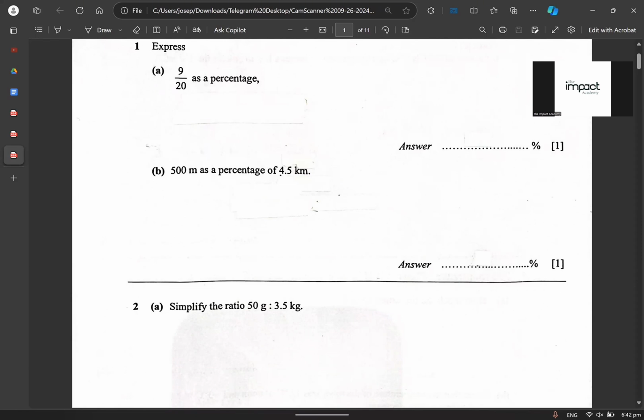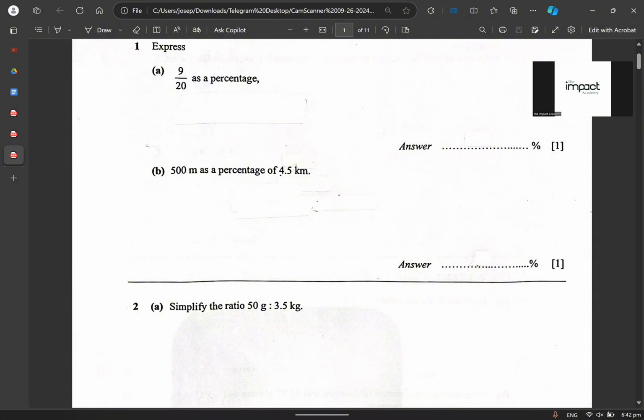Student, can you read it out first? Question number two, read it out for me. Thank you. 1, 2, 3, let's go. 500 meters as a percentage of 4.5 km. Very good. Okay, 500 meters as a percentage of 4.5 kilometers. Now, what does that mean?